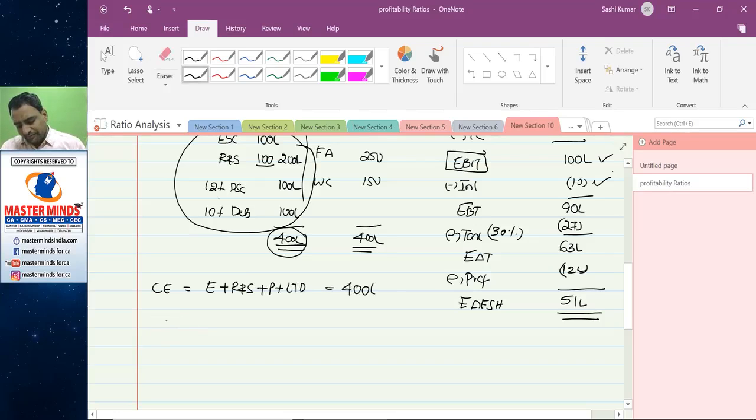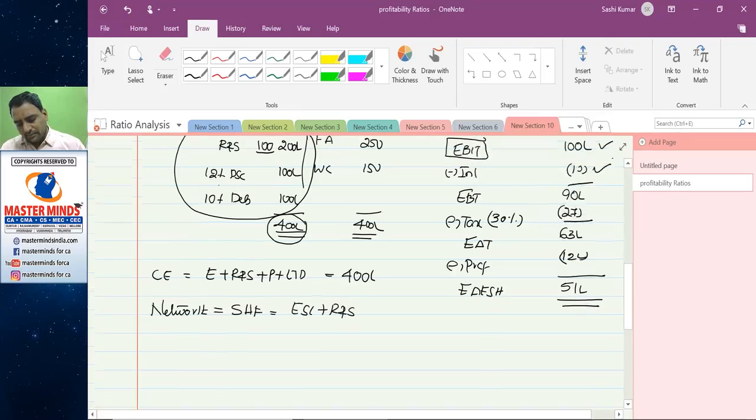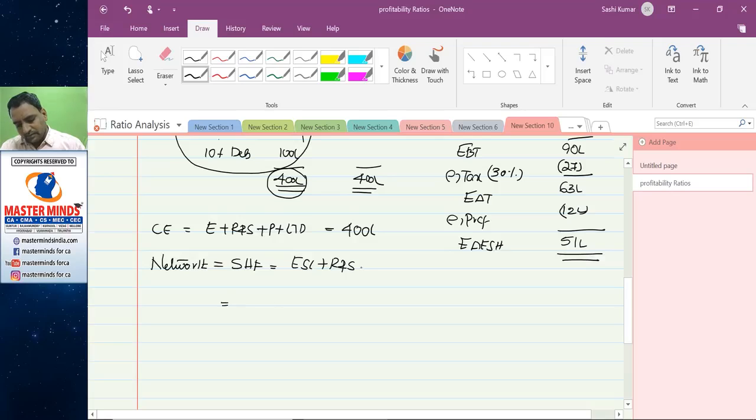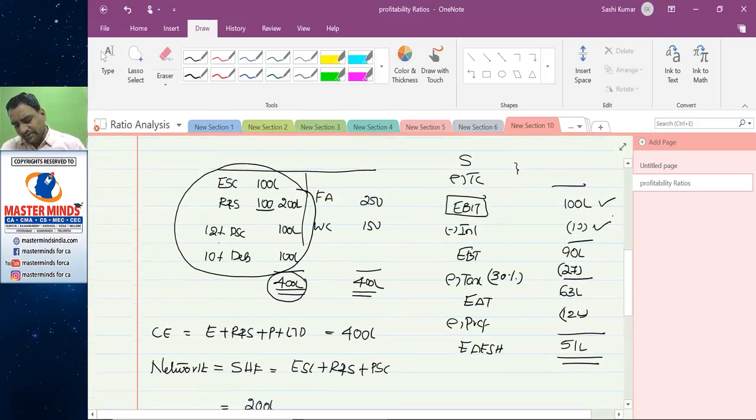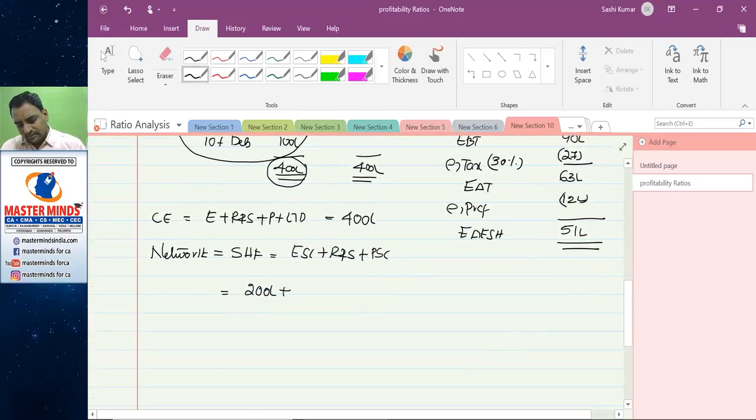Net worth means shareholders' funds, which includes equity share capital plus reserves and surplus plus preference share capital. So you had 200 lakhs in equity investment, 100 lakhs in preference. Put together, your net worth was 300.